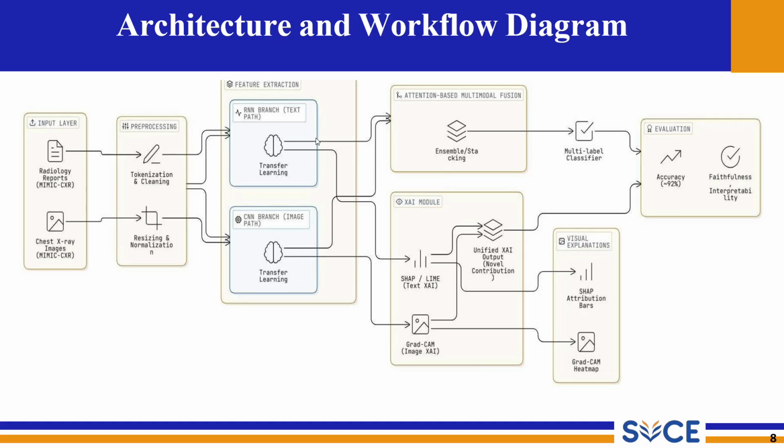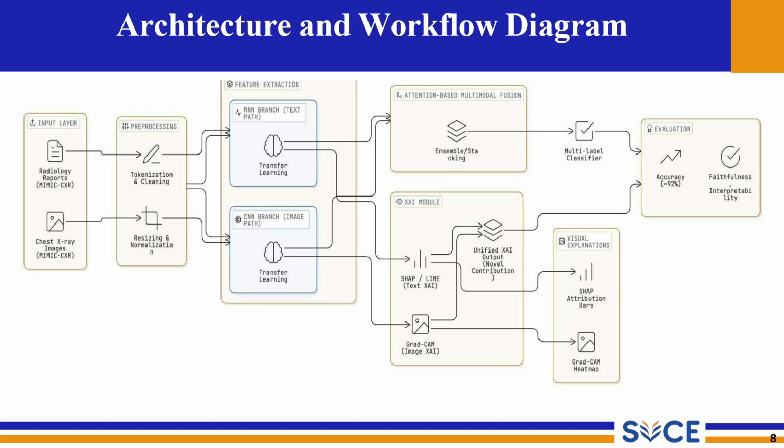As I mentioned before, the input will be both radiology reports, which is free text, and images, which can be chest X-rays. So we run through the pre-processing with respective features, and then run it through the transfer learning, which is CNN and RNN for the image and text part respectively.